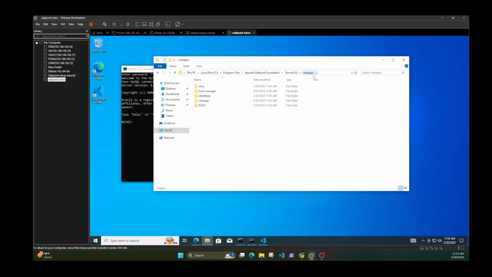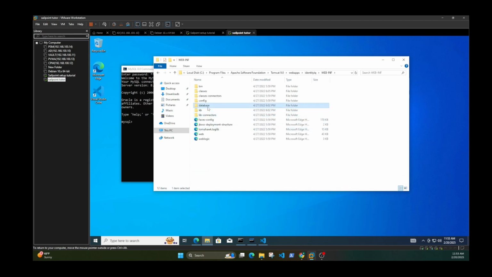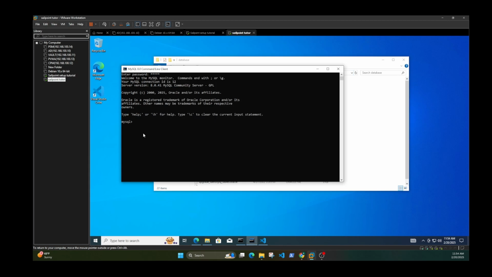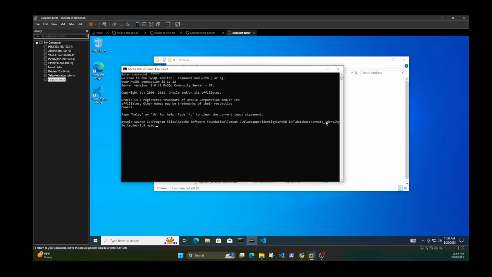So webapps, go to the folder you created, identityiq, WEB-INF, and then this database folder, click it, and then copy this, type source in your SQL command line client, and then paste the path to the database, and then add a backslash, and then you want to copy the name of this file, so just click rename, and then I'll be able to copy it, and then I'll paste it, and then press enter.